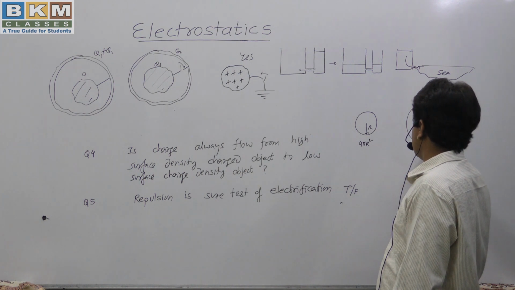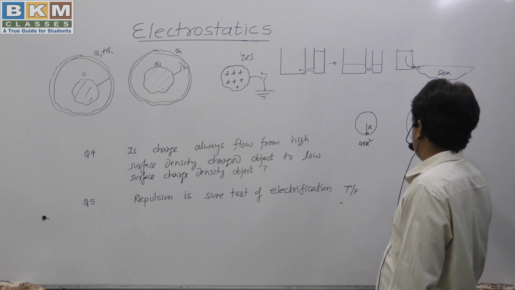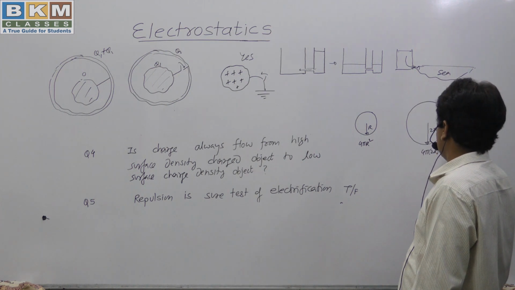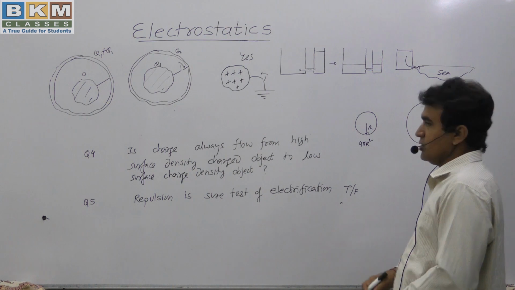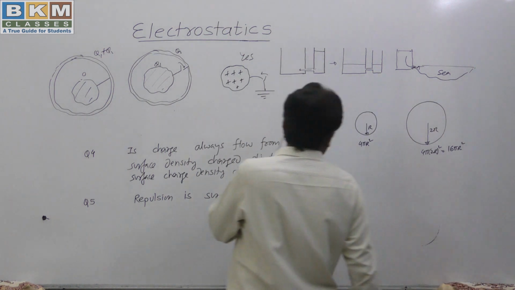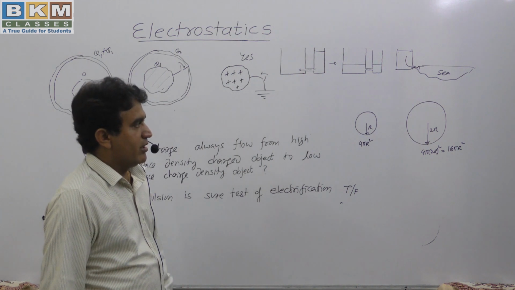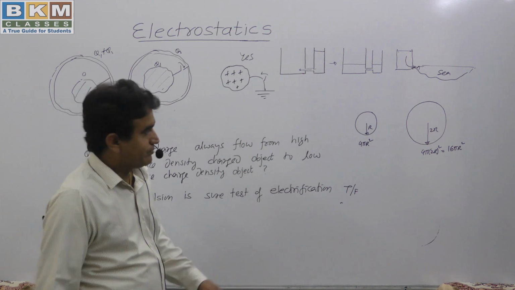The second is 4 pi into 2r square, which is 16 pi r square, 4 times. So when the radius of the sphere becomes double, the surface area becomes 4 times.